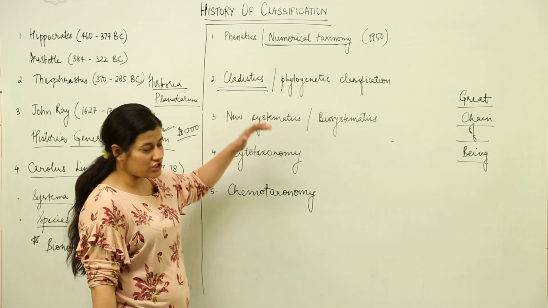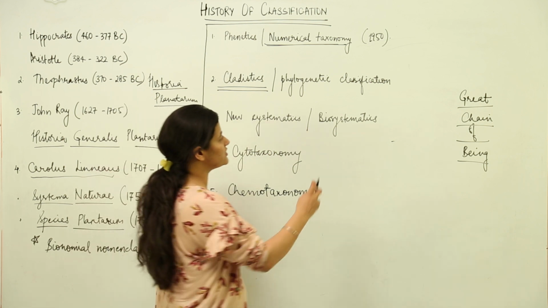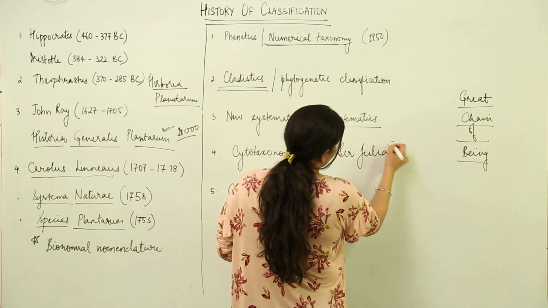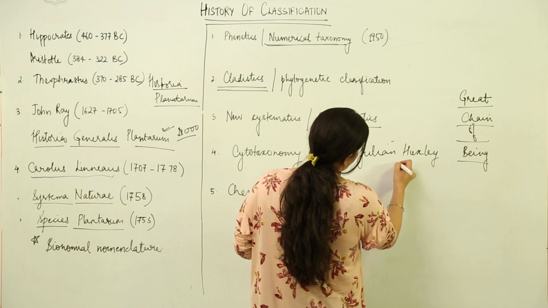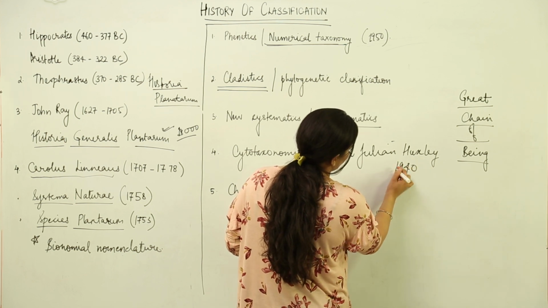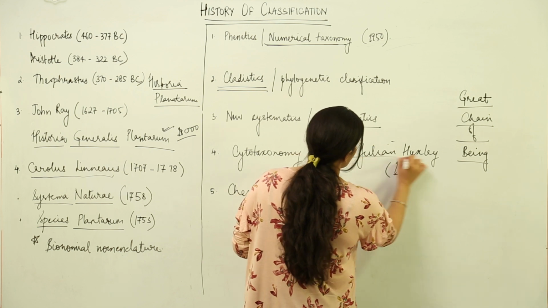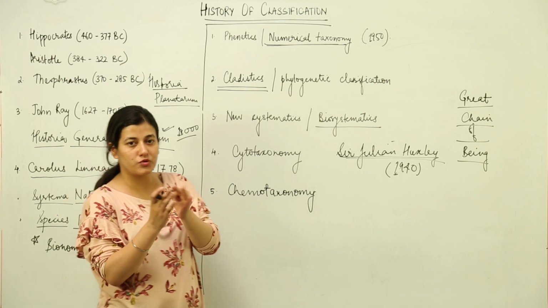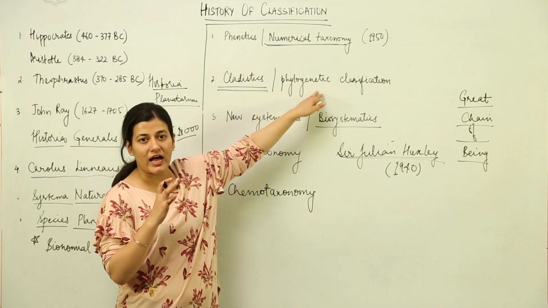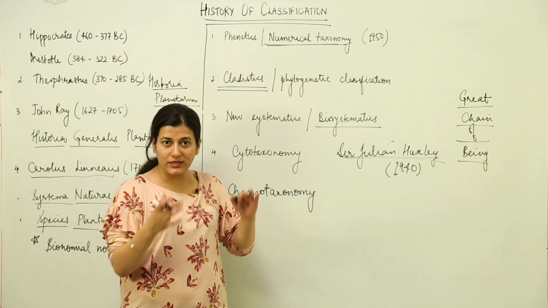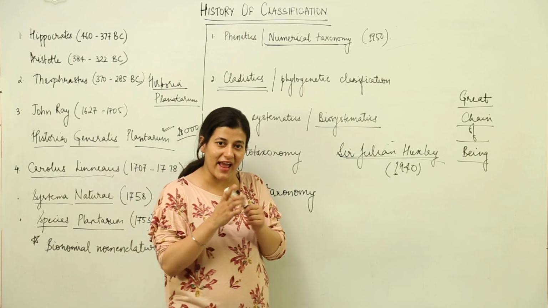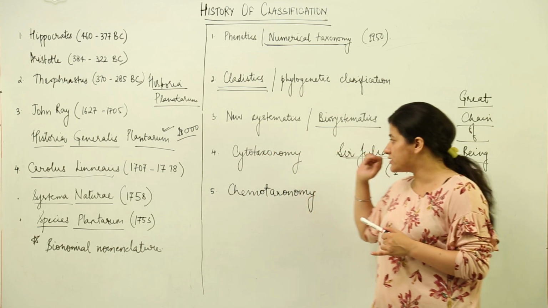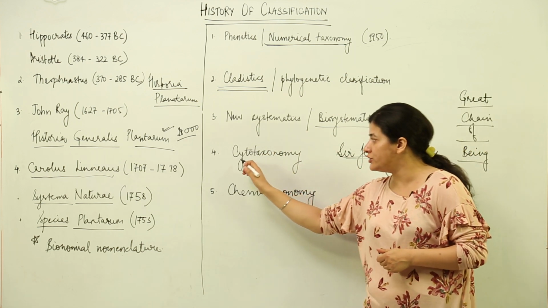From phylogenetic classification there arose another branch that is known as biosystematics, and Sir Julian Huxley gave this term in the 1940s, that there is a branch of taxonomy known as biosystematics, which deals with phylogenetic classification and the relationships. So the taxa would be made according to these relationships, how the species have evolved in time. The evolutionary relationship would be taken into consideration, and the close proximities and affinities between the species would be considered in biosystematics.